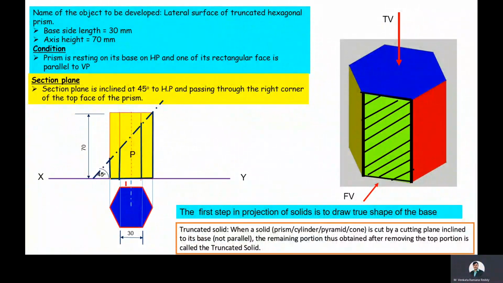That is, we are going to develop the bottom portion of the hexagonal prism. This bottom portion is called a truncated hexagonal prism. Now we'll enter into the development of the lateral surface of the truncated hexagonal prism in detail.